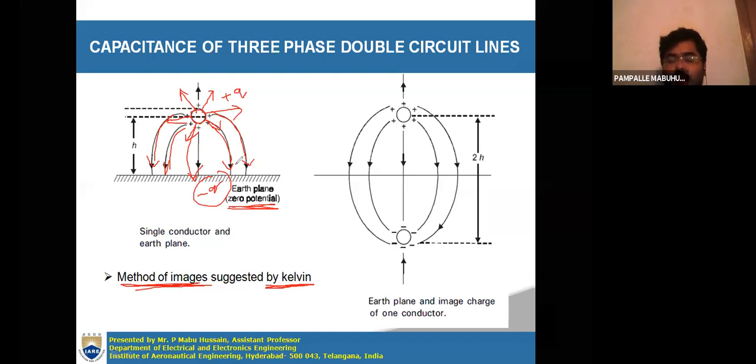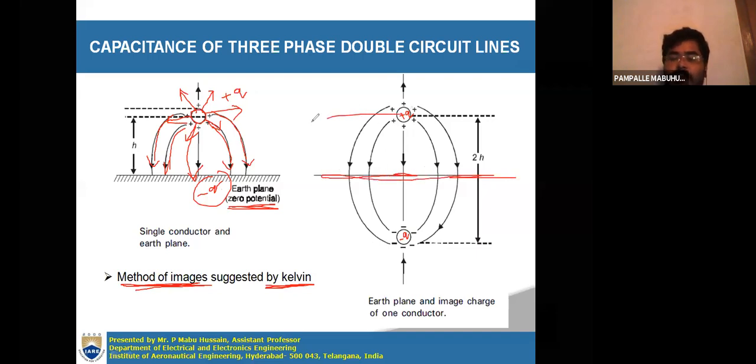To derive the capacitance by considering the effect of earth or ground, you need one imaginary conductor for earth. That imaginary conductor is represented in the second diagram. Suppose this is plus Q. The effect of earth is considered by taking another charge, minus Q, at the same distance from this line, which is called the equipotential line.